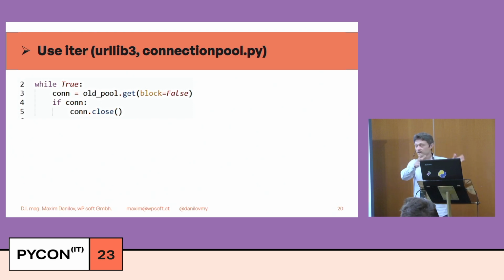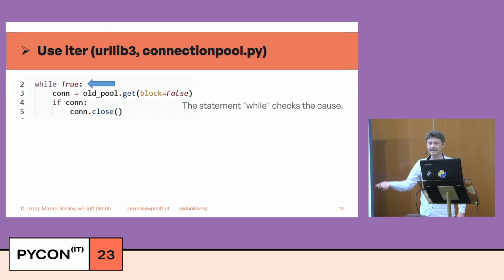Okay, for example, urllib3 connection pool.py, a while True construction. It's an infinity generator, which we can break with an exception or with break syntax. What do we have here?